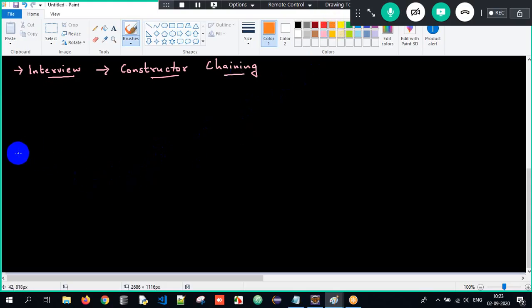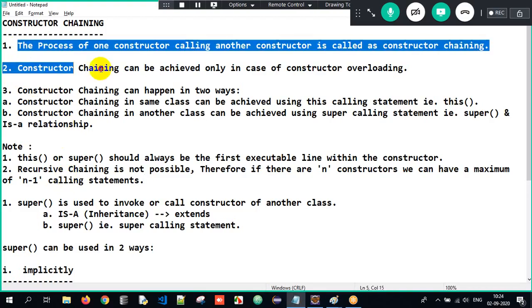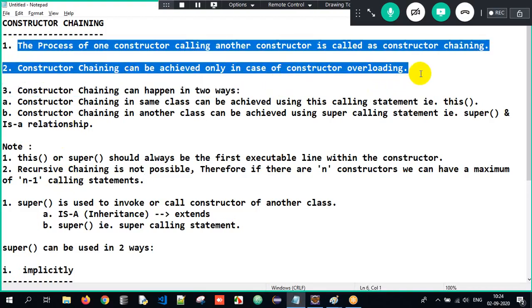See here, guys. The topic which we discussed today was something called constructor chaining. What is constructor chaining? One constructor calling another constructor. There should be a minimum of two constructors. Common sense, no? One constructor should call another constructor, meaning I should have a minimum of two constructors. And chaining can be done only in case of overloading. Constructor chaining means one constructor calling another constructor, and that can be done only in case of overloading. Without overloading, I cannot do chaining.